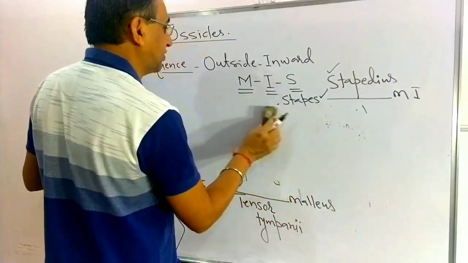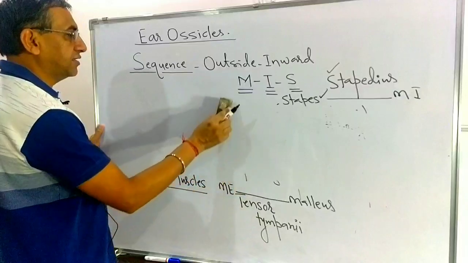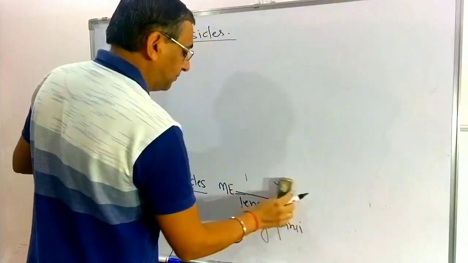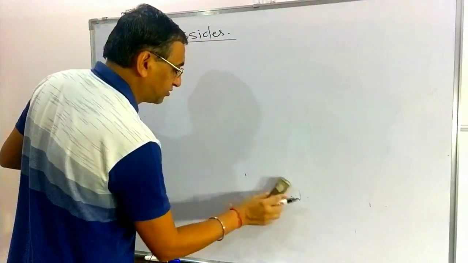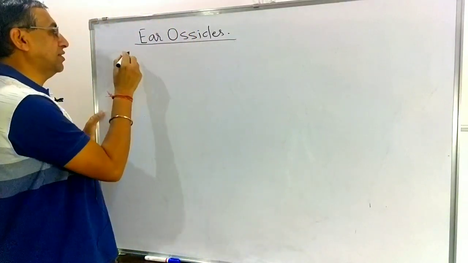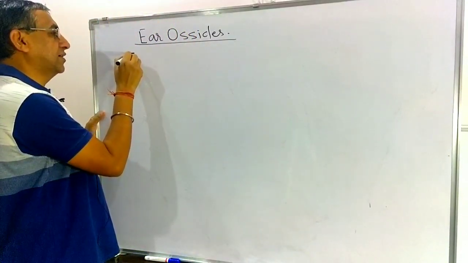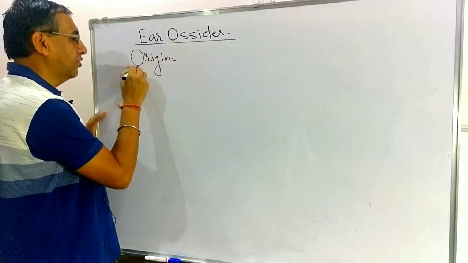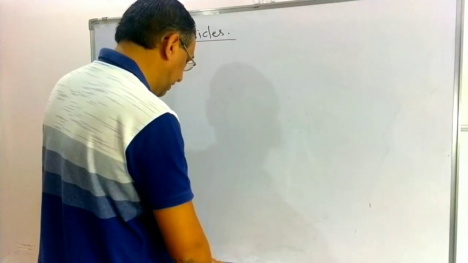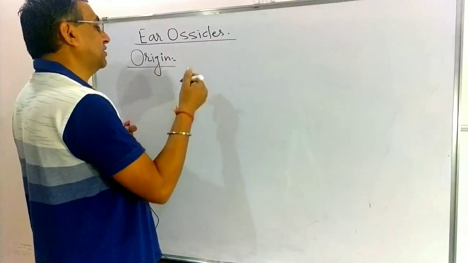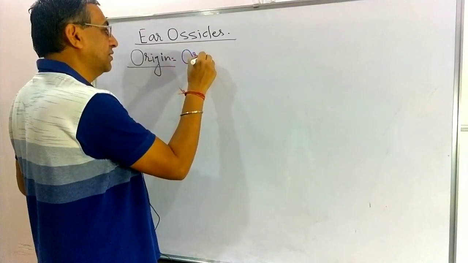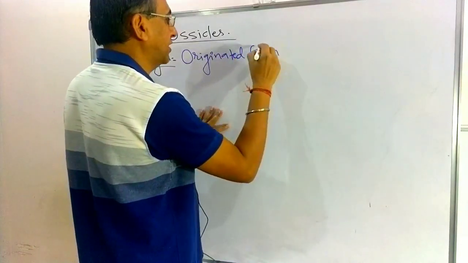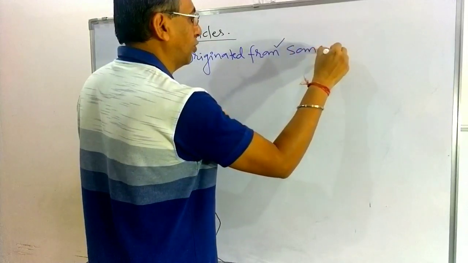Muscles between the malleus and membrana externa, that is the tensor tympani, and between the stapes and membrana interna, that is the stapedius. Stapes is the smallest bone, and stapedius is the smallest muscle of the body. Now, the origin of these three ossicles: you have to remember that these ear ossicles are originated from some other bones.